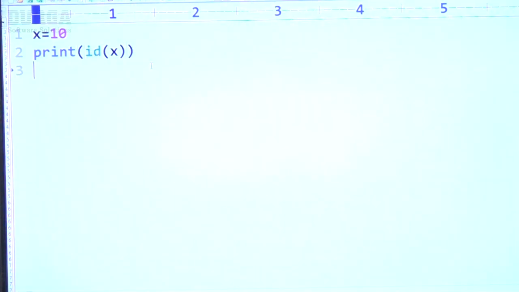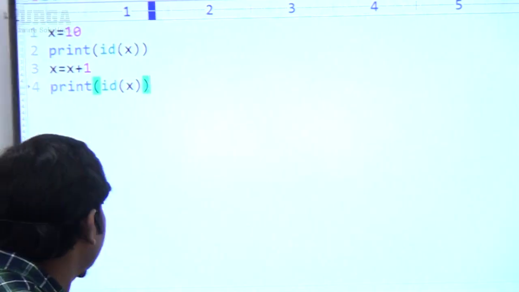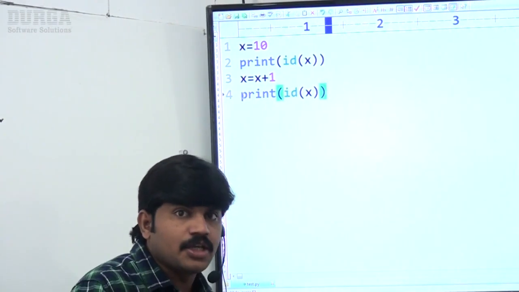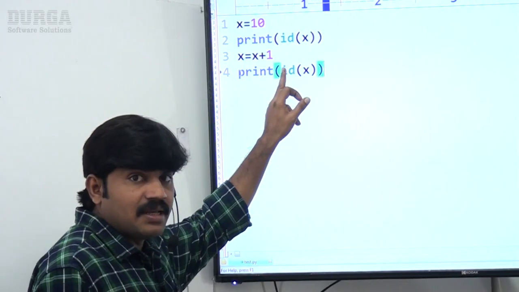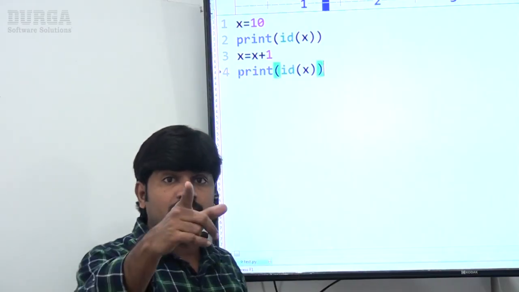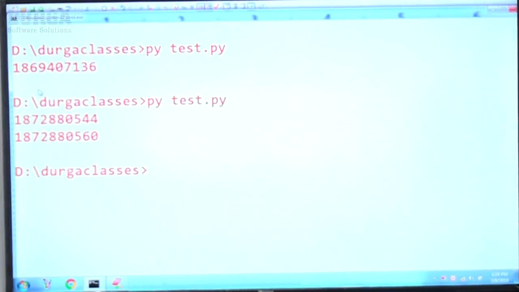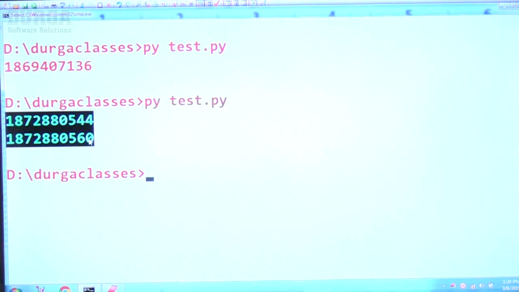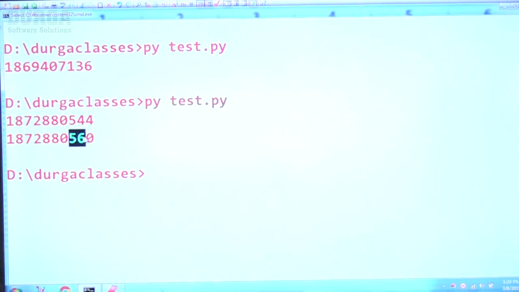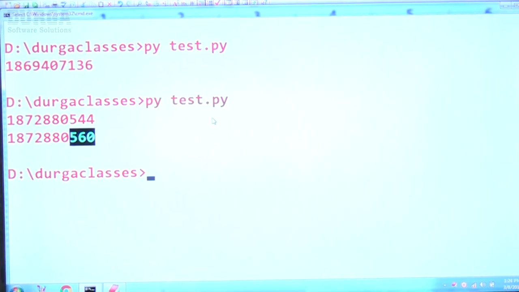Now I'm taking x is equal to x plus 1. Print of id of x. If really a new object is going to be created because of this x is equal to x plus 1, compulsorily the addresses of these two objects are different. Have a look once. Now it's very clear for you people. Are both addresses the same or different? Can you please observe? Here we have 544, but here we have 560. There is a clear difference between these two things. So two objects got created, right?